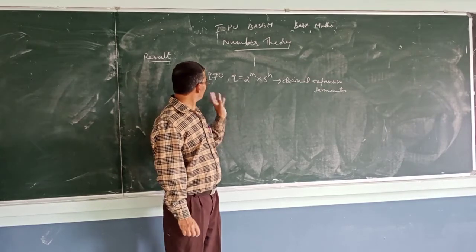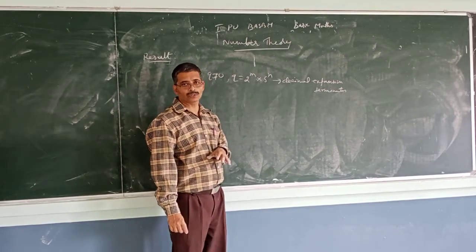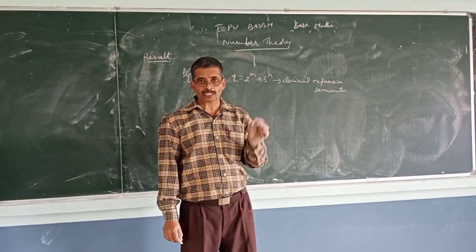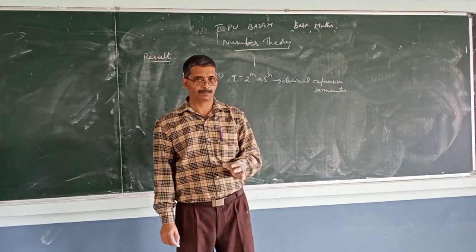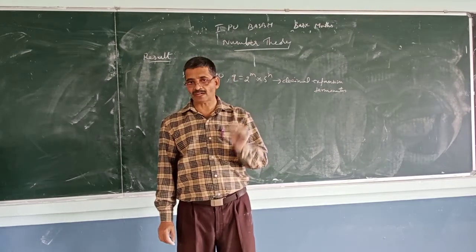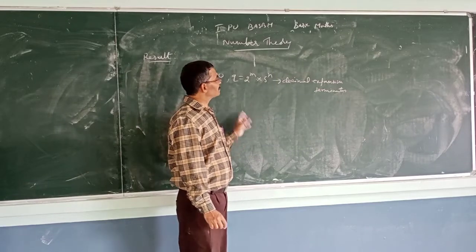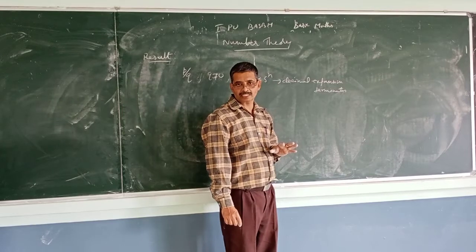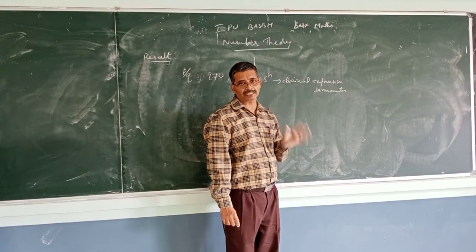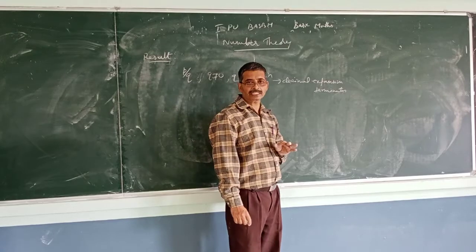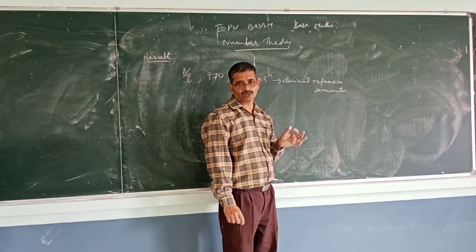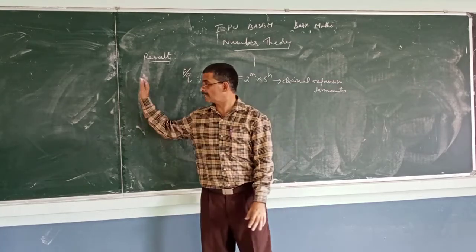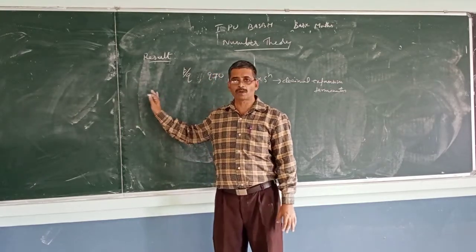So for a rational number of the form p by q, q not equal to 0, if you are able to express q in terms of products of powers of 2 and 5, then the decimal expansion of that rational number terminates. Otherwise, it is non-terminating, in non-terminating recurring form. This is a standard result which we will apply to solve problems.